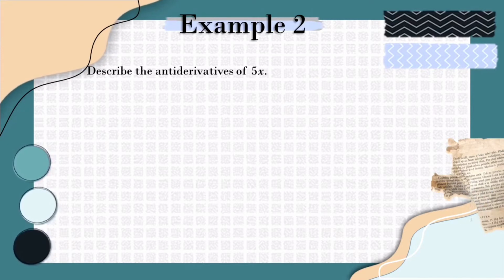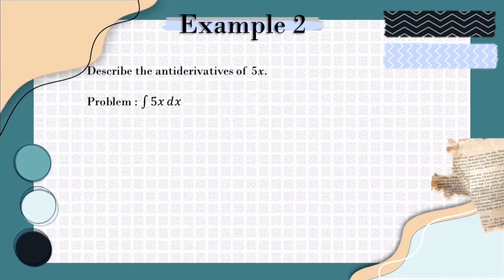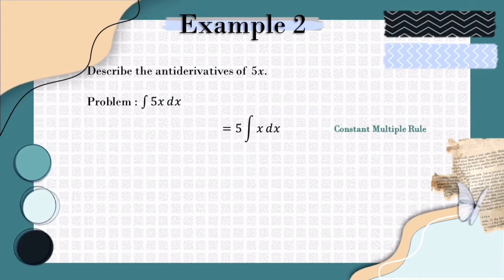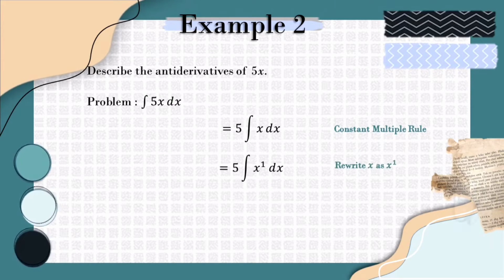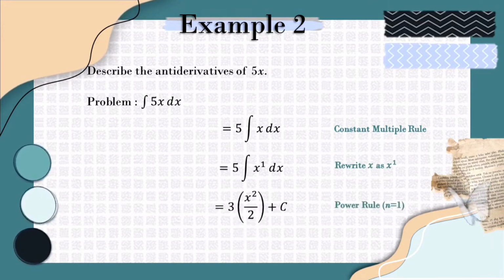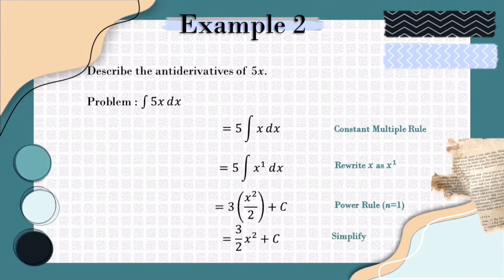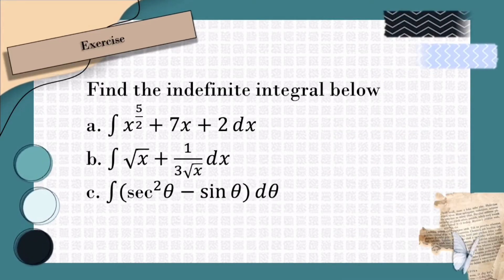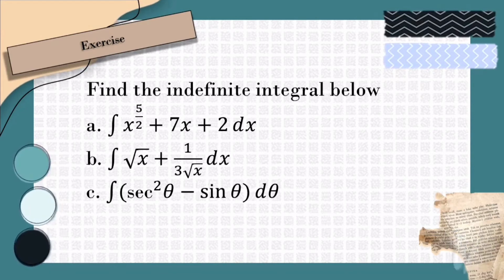It asks us to describe the antiderivative of 5x. The problem is the integral of the function 5x with respect to x. You can solve this by applying basic integration rule. Start with the original integral, apply the constant multiple rule, rewrite the x, integrate the function using the power rule, lastly simplify it.